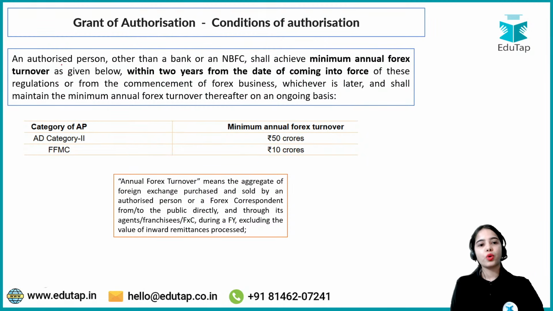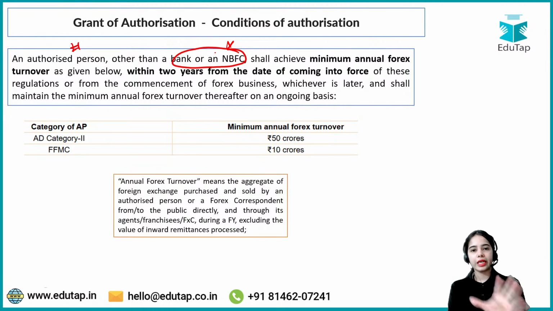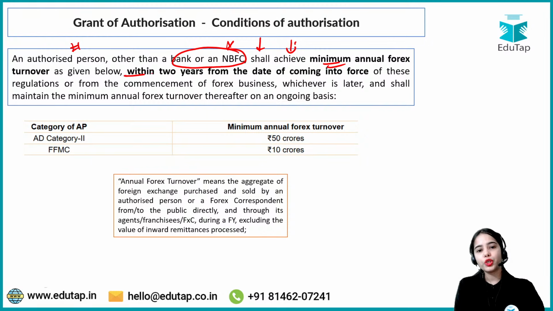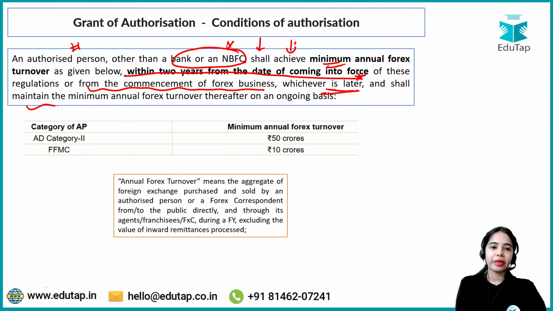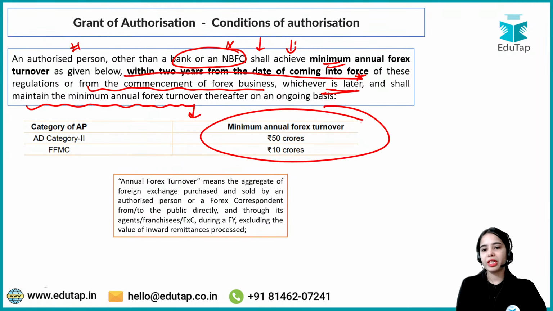Okay. So authorized person other than a bank or NBFC, for the banks and NBFCs, this regulation is not applicable. This particular clause is not applicable. So an authorized person shall achieve minimum annual forex turnover within 2 years from the date of coming into force of these regulations, or from the commencement of their business, whichever is later, and shall maintain the minimum annual forex turnover on the ongoing basis. So this is the minimum annual forex turnover that has to be maintained.